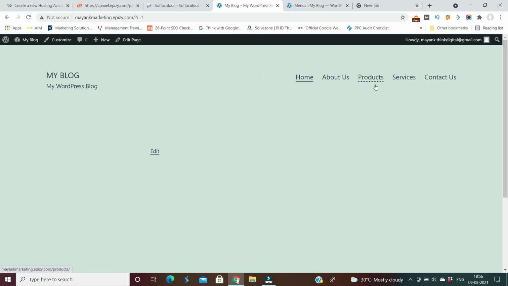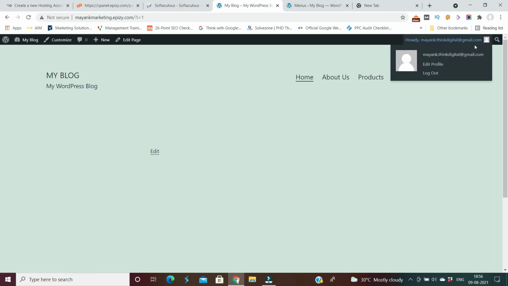So now you can see the menu is live here, and this menu has been created from pages. So this much of the website I want you all to create for learning purposes, and you can add any number of pages and you can write things inside these pages.